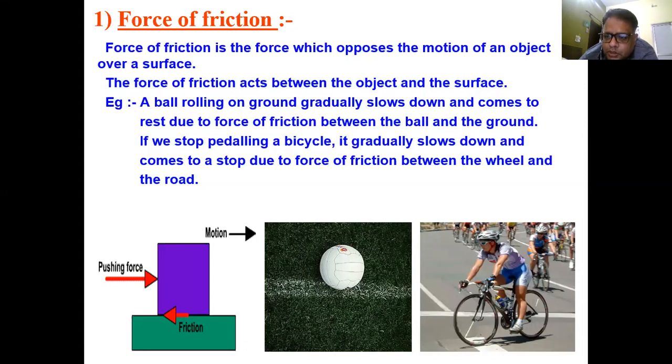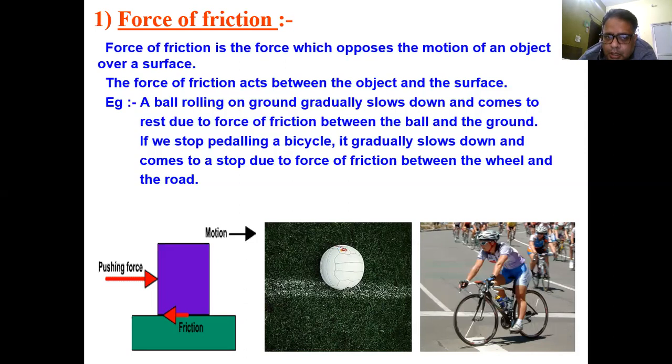First of all, what is friction? Friction is an example of contact force. It is a force which always opposes the motion of an object over a surface. The necessary condition for the existence of the force of friction is that it acts between the object and the surface. Means if two objects or two surfaces are available, then only the force of friction comes into existence.